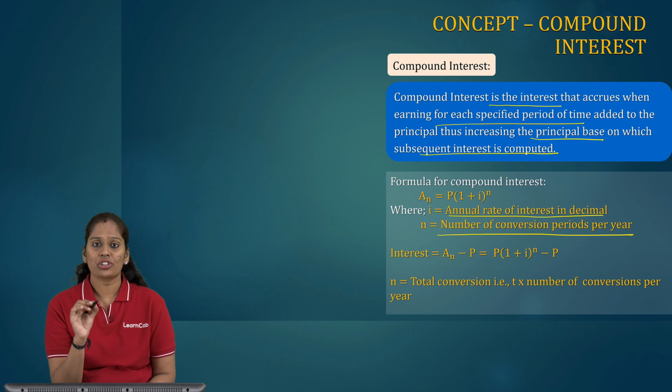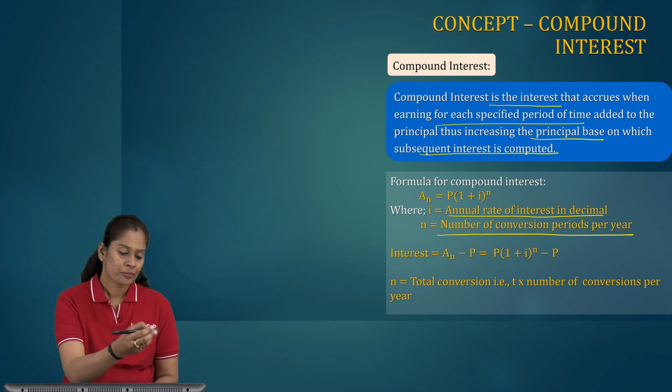You have to see that your time period is always in years. If it is monthly, quarterly, half yearly, using the conversion period table, we have to convert it to yearly. We will learn about the conversion period in the further slides. So let us understand compound interest first by using an example.